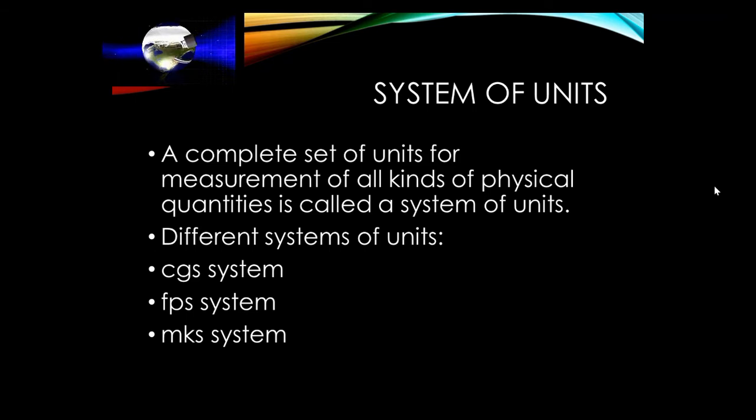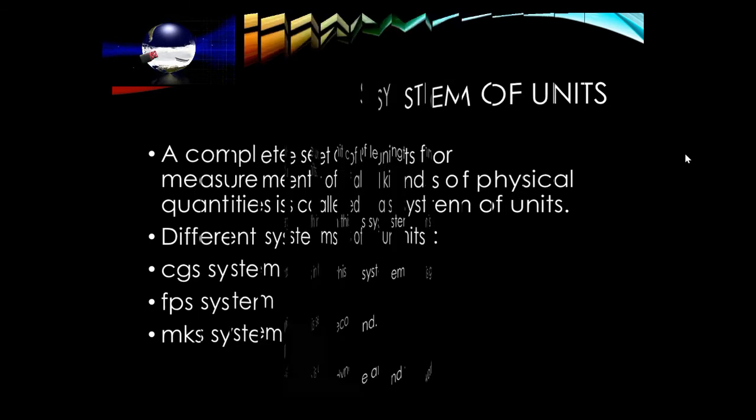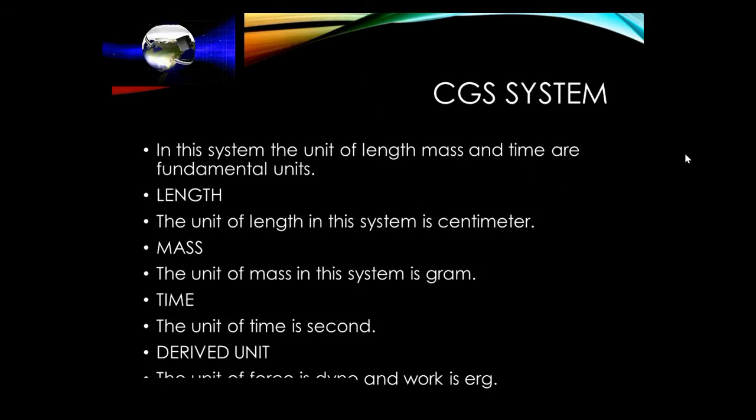Different systems of units include first the CGS system, second the FPS system and third the MKS system. What is the CGS system? It is the system in which the French introduced the units of length, mass and time.